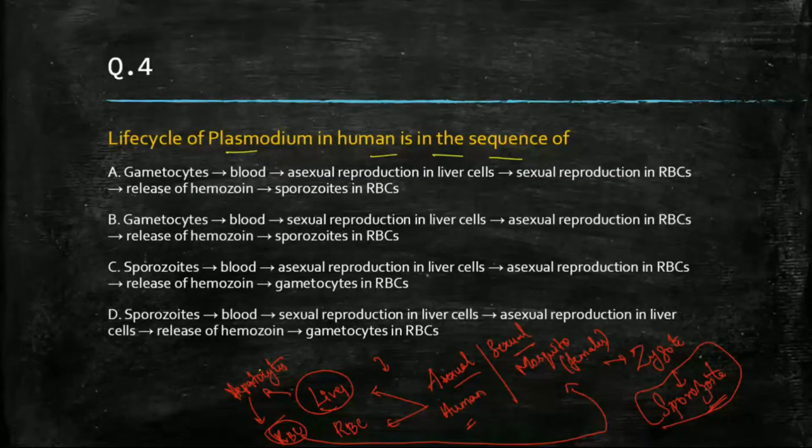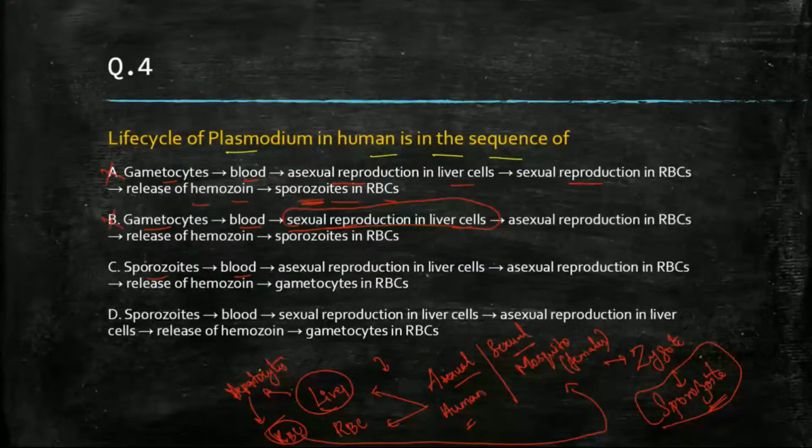Now, these gametocytes. So, what is the life cycle sequence? Gametocytes, blood, asexual reproduction, liver cells, sexual reproduction, RBC, release of hemozoin, sporozoites in RBC is not correct. Sporozoites form in the female mosquito. Then sporozoites enter the second one. Gametocytes, blood, sexual reproduction in the liver cells. No, asexual reproduction takes place in the liver cell.